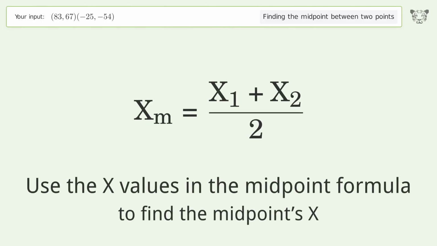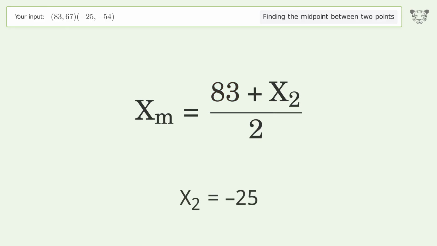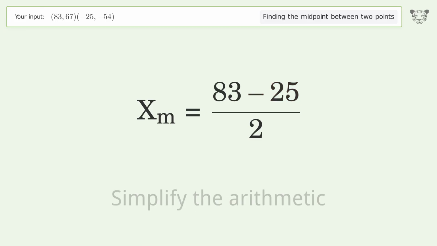Use the x values in the midpoint formula to find the midpoint's x. x1 equals 83. x2 equals negative 25. Simplify the arithmetic.